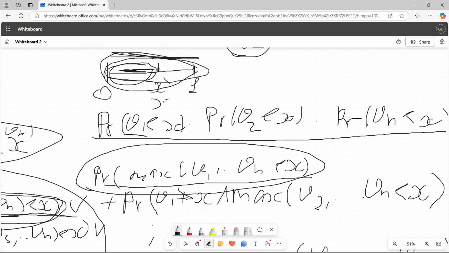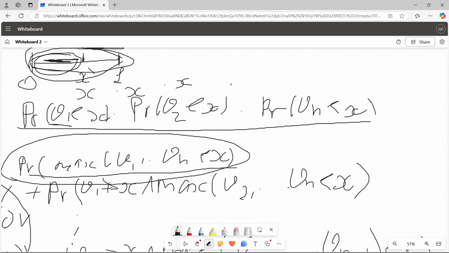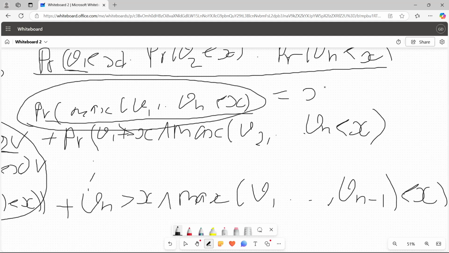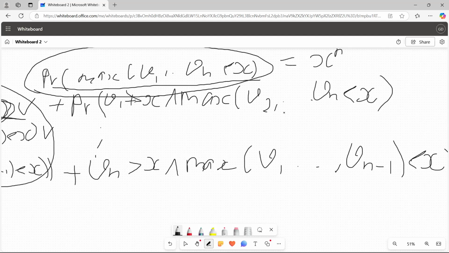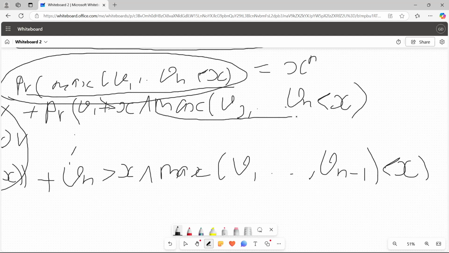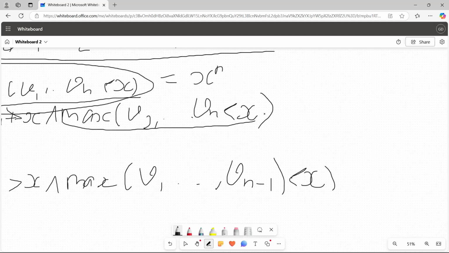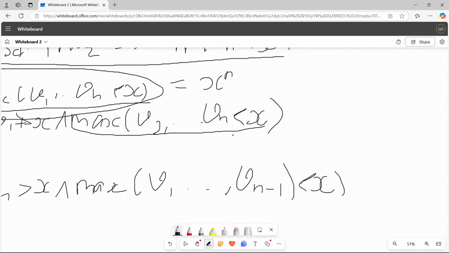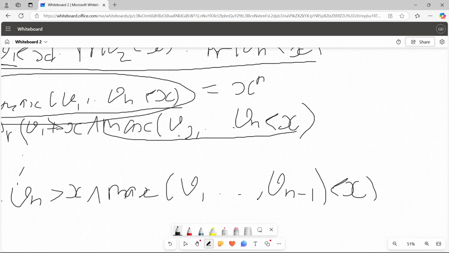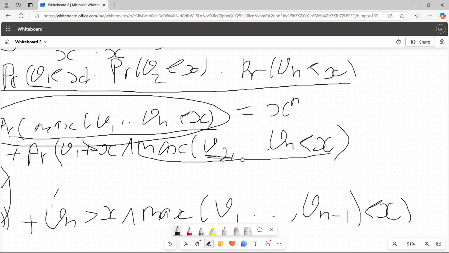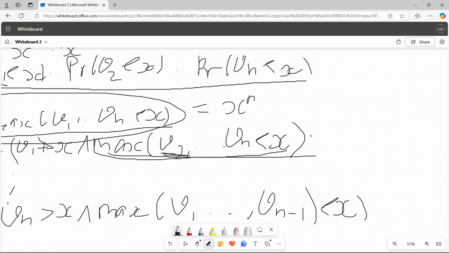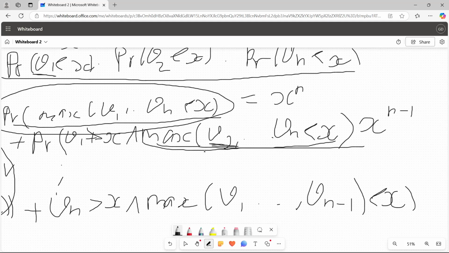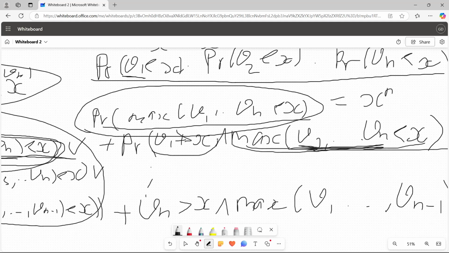So this is just x times x times x, n times, so this is just x to the power of n. Here we have max v2 until vn less than x. This is basically again the probability that v2 is less than x, the probability that v3 is less than x, and so on, multiplied together. And the probability would be the same, x. So here it's just x to the power of n minus 1, because we only have n minus 1 terms here, multiplied by the probability of this, because we have an AND operator, that's why we multiply.